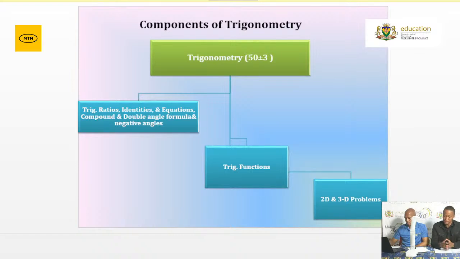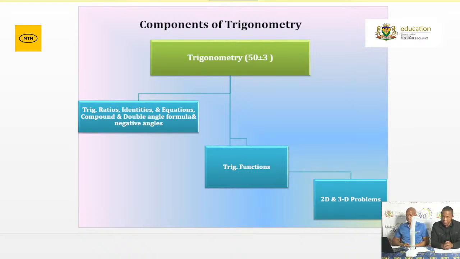And then lastly, grade 12s, you'll also be assessed on your ability to solve 2-dimensional and 3-dimensional questions using triangles in trigonometry. And that's where you are mainly going to use your area rule, sine rule, your cosine rule, as well as your definitions of your trig ratios.